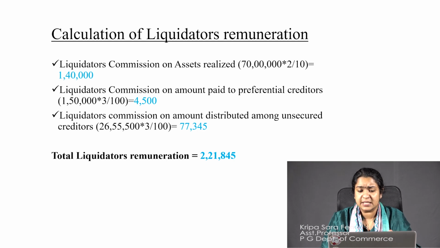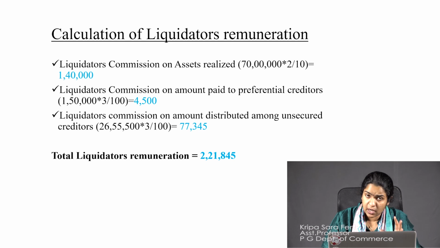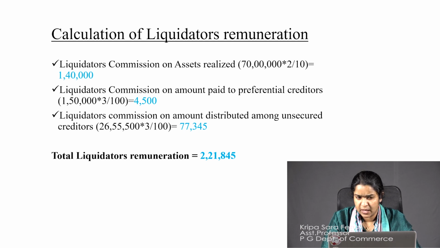So the liquidator's commission on the amount distributed among unsecured creditors is the amount available for unsecured creditors into 3%, that is 77,345. We calculated all these amounts and we got the total liquidator's remuneration as 2,21,845. So I hope this example gave you a little more idea as to how you have to calculate liquidator's remuneration.